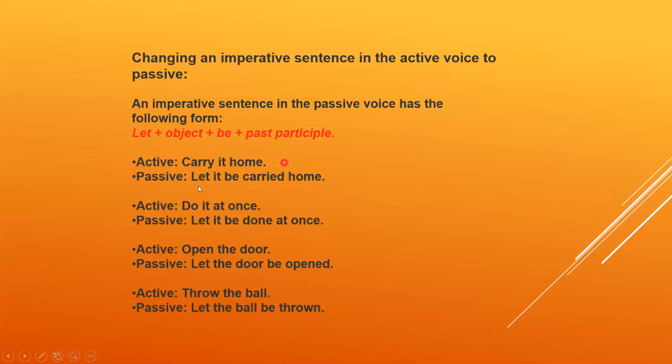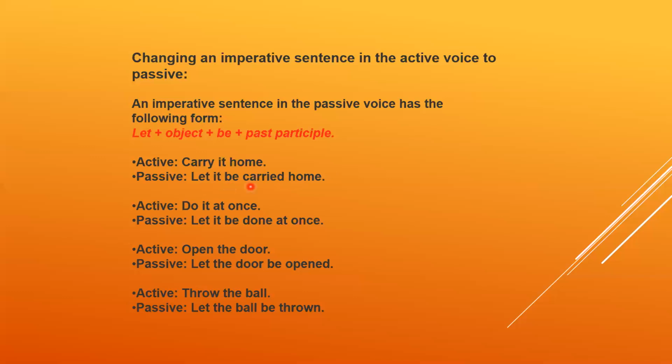You can't say, for example, I carry it home or you carry it home. You can't see any he, she, it, or name over here. Why? This is definitely a question from the students. Because, dear students, if there is no subject, we will consider you as the subject, but sometimes we will not use by you or by me in the imperative or order sentence. For example, carry it home: let it be carried home.